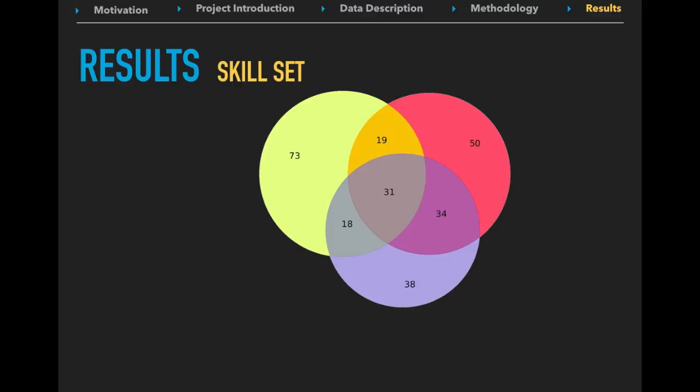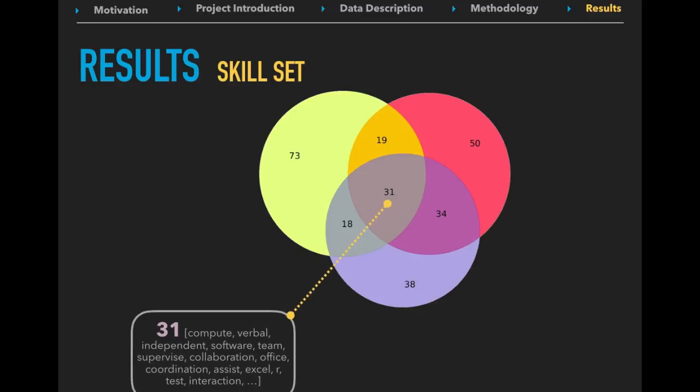So, we then made a further comparison to see how many words were shared by these 3 majors and how many unique words they have. Here is the result presented in a Venn diagram. There are 31 important words shared by these majors. These words are more likely to be a general requirement of jobs. Actually, they can be classified into 2 categories. One is the words related to personal characteristics like independent, collaboration, coordination, and etc. Another category is the fundamental technique requirements, such as Excel, R, and software.